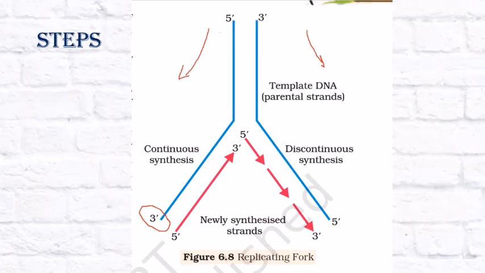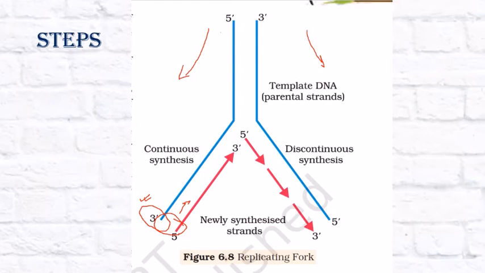So let's just stick to this parent strand now. The DNA polymerase binds here and starts forming the new strand in this direction. Now here the direction of movement of DNA polymerase is the same as the direction of movement of the replication fork, that is upwards in this diagram. So a continuous unzipping of the replication fork followed by a continuous synthesis of the new strand takes place, and this leads to formation of a new continuous DNA strand. But let's go on the other side.